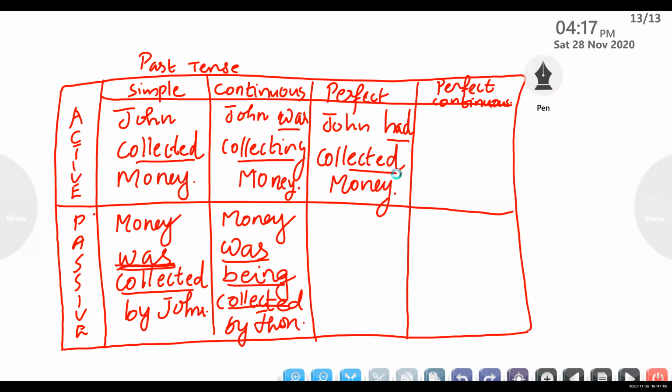Ma'am, but your pointer is stuck. Ah, yes, that is why we are searching what to do.